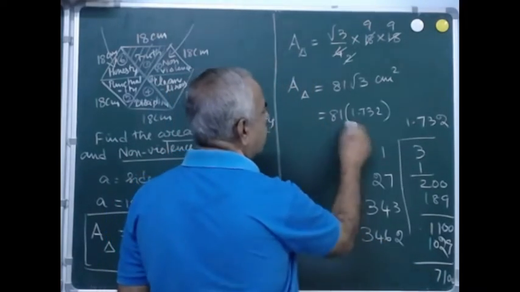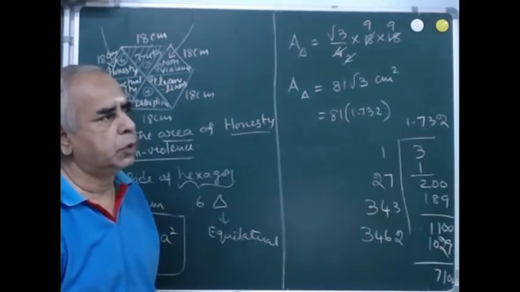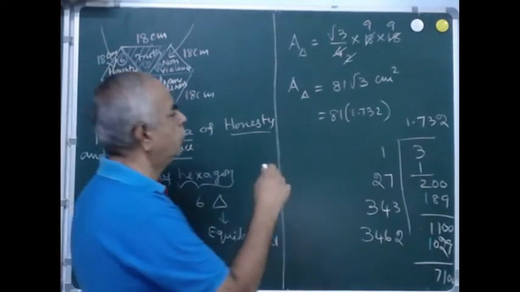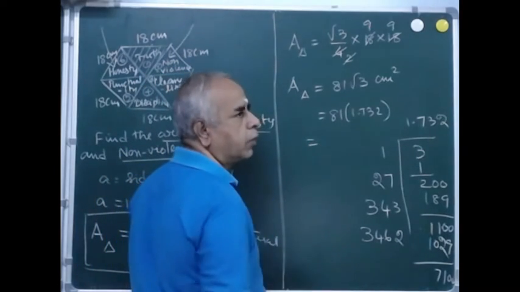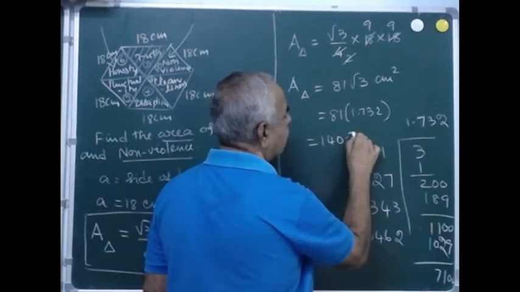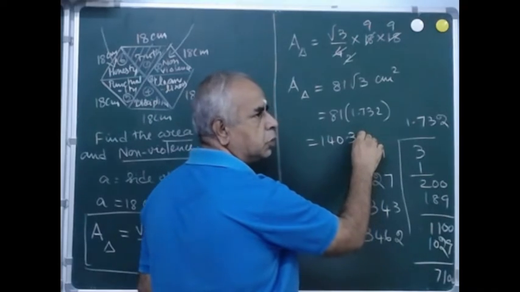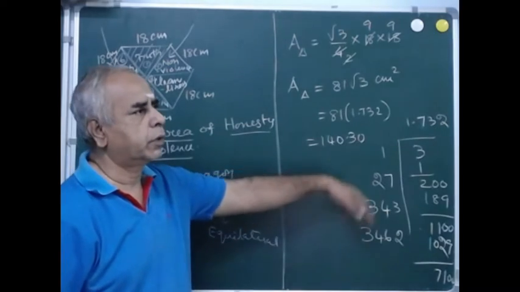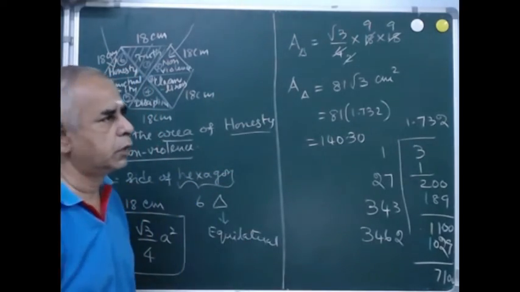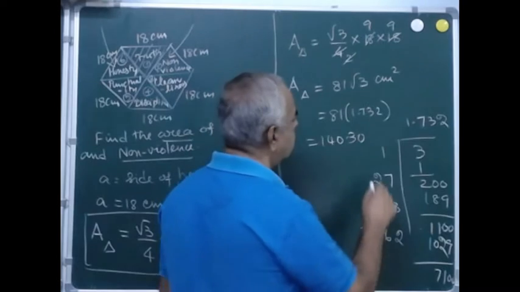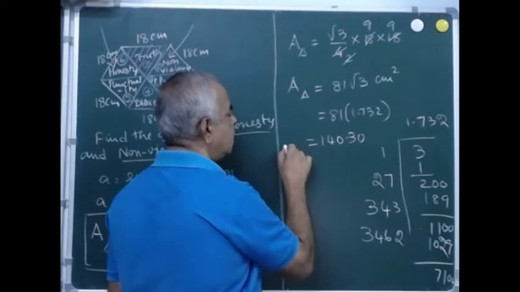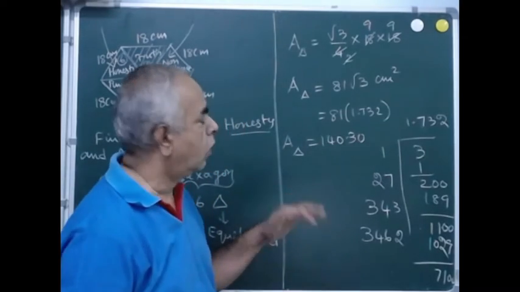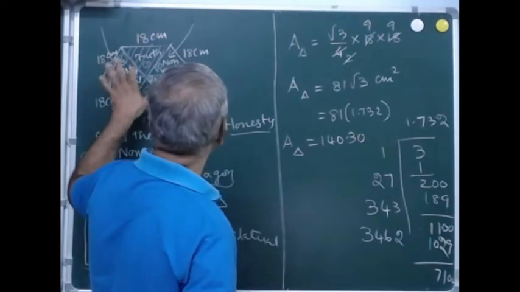Now 81 into 1.732, is it not? So you have to multiply this. When you multiply you will get the final value 140.30, so you can roughly put 140.30. So this is the area of one triangle. What is asked here is honesty and non-violence.